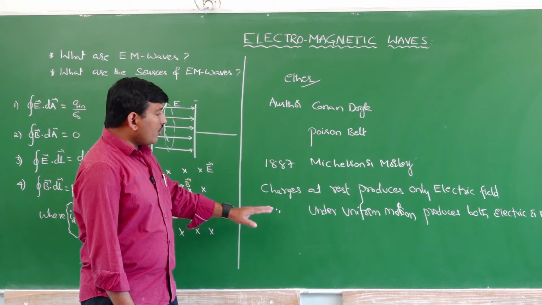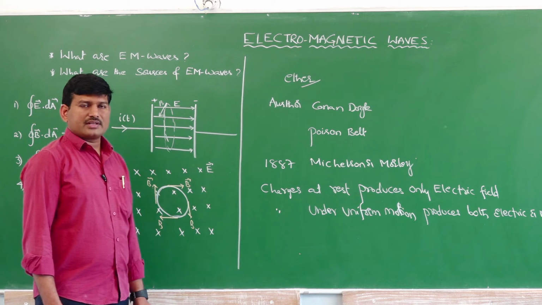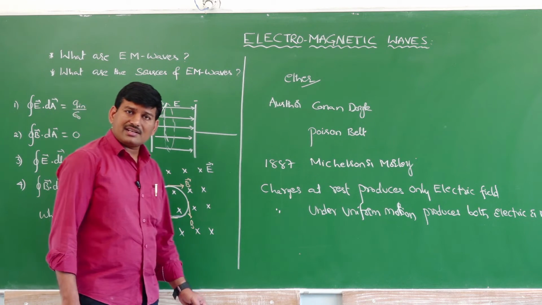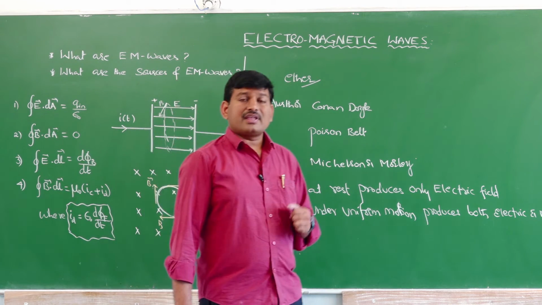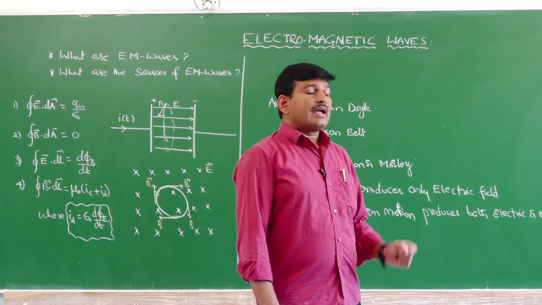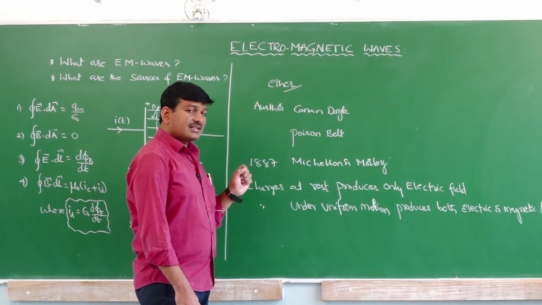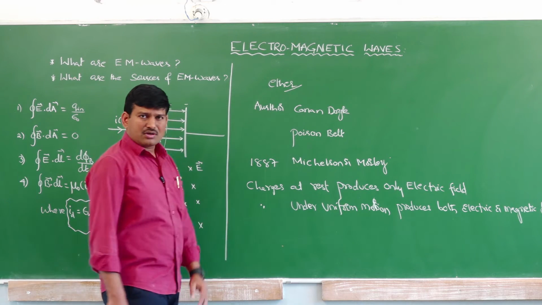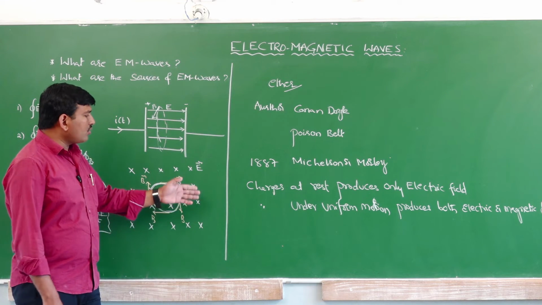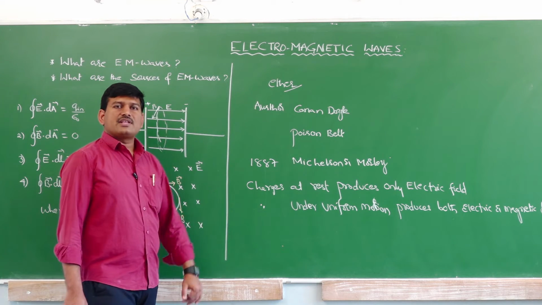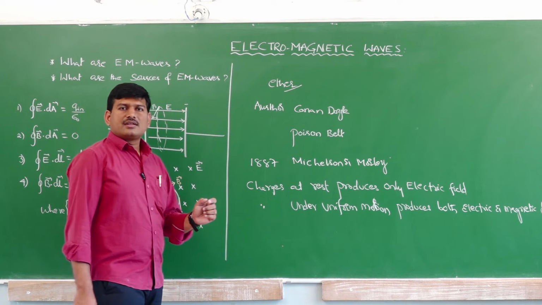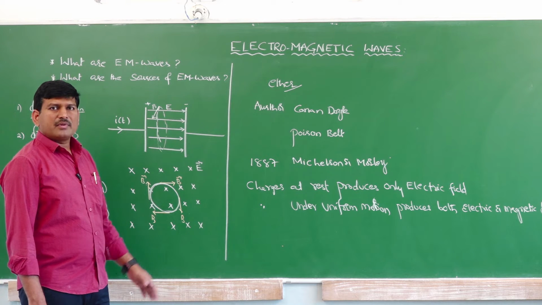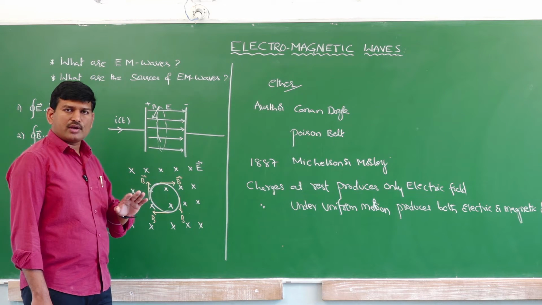But according to Maxwell theory, it was concluded that when a charge is under accelerated motion, then it is able to produce the electromagnetic waves. The charges under accelerated motion are producing the electromagnetic waves. The derivation is not there in our books. It is out of scope of our PU level. In the higher studies, we will be studying how the accelerated charges are responsible for producing the electromagnetic waves. But the final conclusion of this electromagnetic theory only we are studying.